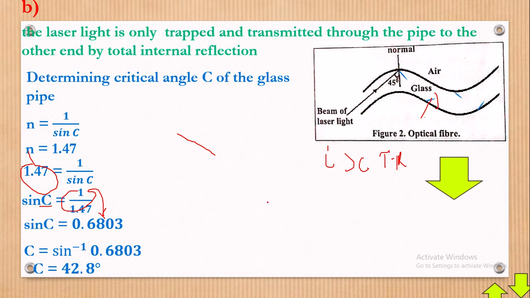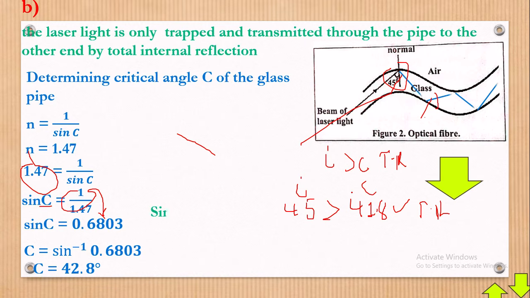Now look at this. The angle of incidence is 45, which is greater than 42.8. Remember, this one was the angle of incidence, which I have right here at the beginning. This is our critical angle, and the angle of incidence is greater, so therefore total internal reflection will take place.